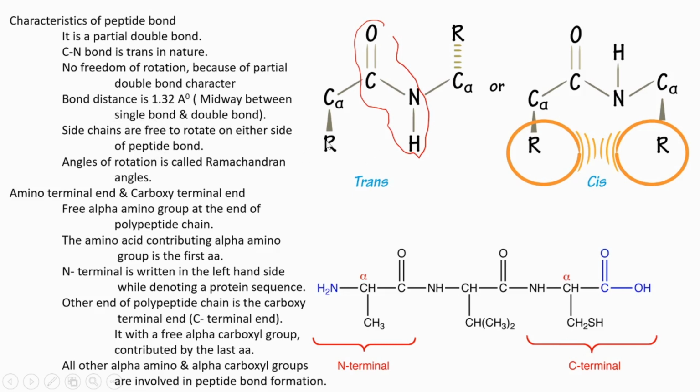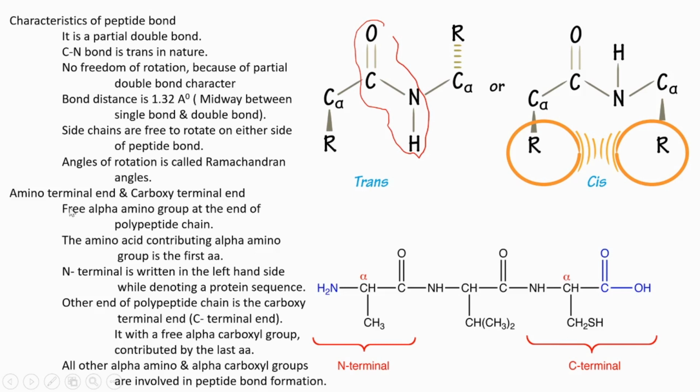And the side chains are present here. The side chains are free to rotate on either side of the peptide bond. The angle of rotation of those freely rotatable side chains is called the Ramachandran angle. Then next, in the primary structure of a protein, a polypeptide, we can see an amino terminal end and a carboxy terminal end.